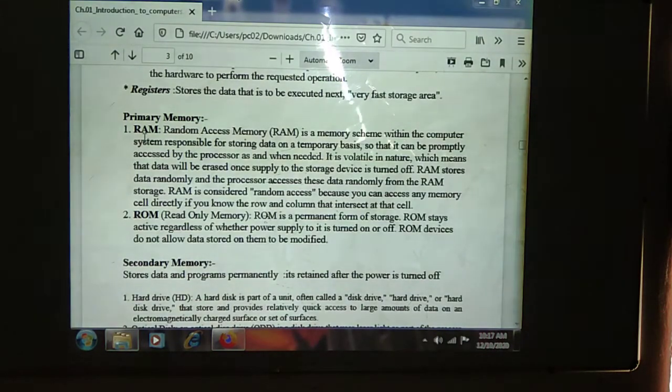That means we give the request to the processor when this memory is required. That is the use of the RAM.